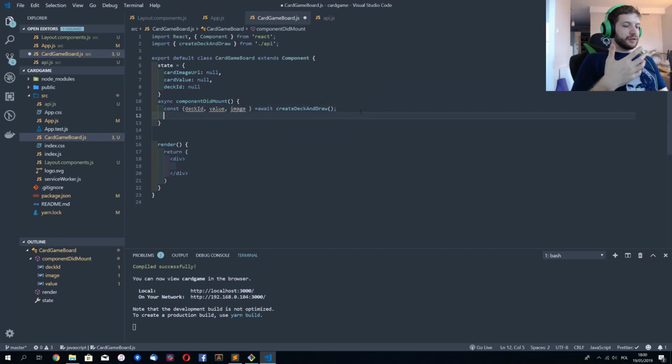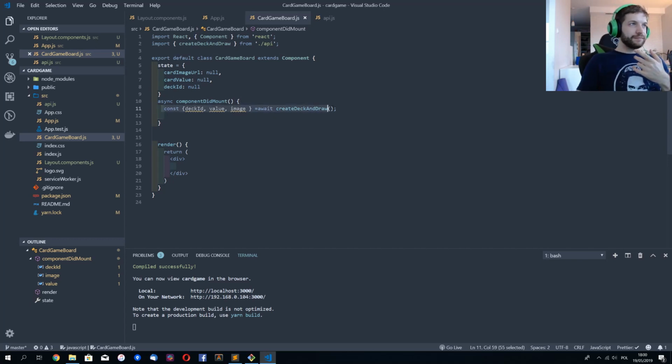And here, since we have a state, remember that state is always the part of your component that you expect to change based on some input. Basically, there are two of those inputs: the data that comes from the API and the data that is changing based on the user interaction.